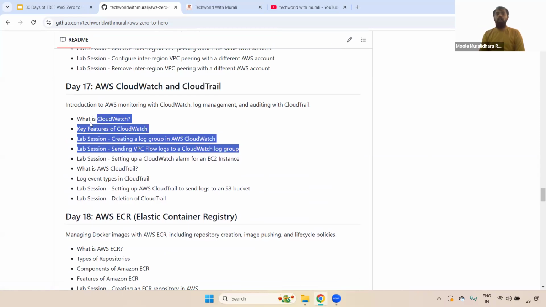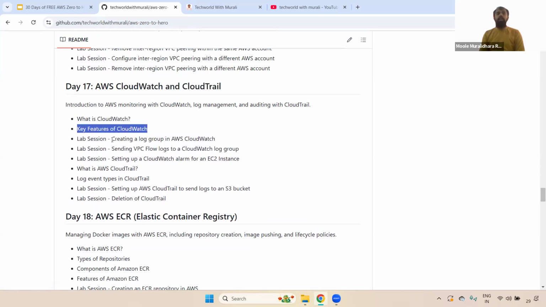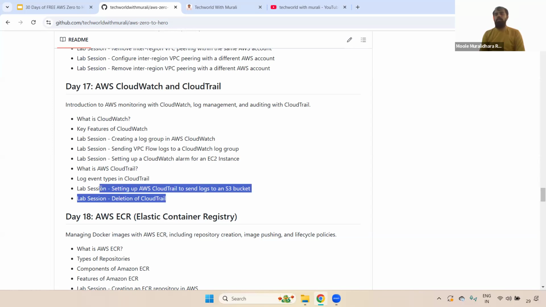And then coming to CloudWatch and CloudTrail also. What is CloudWatch and what features does it provide, and how do we create the log group and how do we store the VPC flow logs in the CloudWatch group, and also how do we set up an alarm for a specific EC2 instance. And also what is CloudTrail, what are the types of log events in CloudTrail, and also we discussed how we send those logs to the S3 bucket.